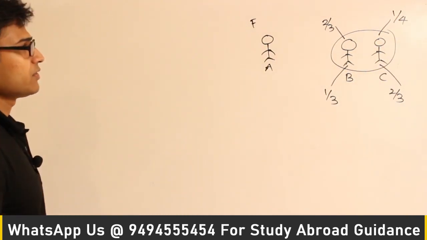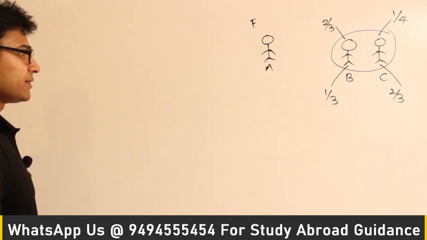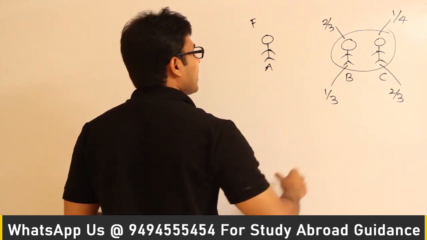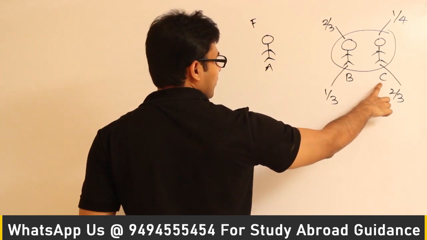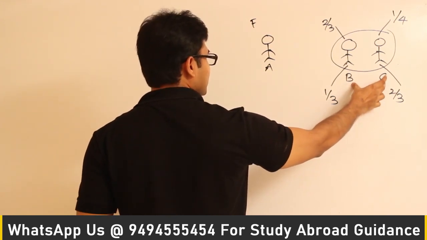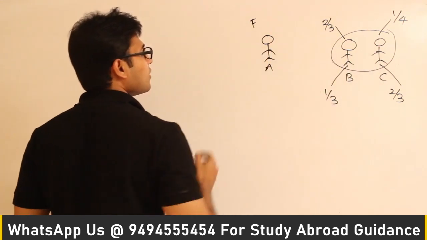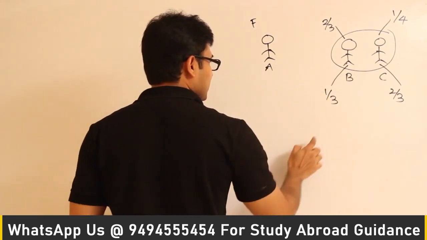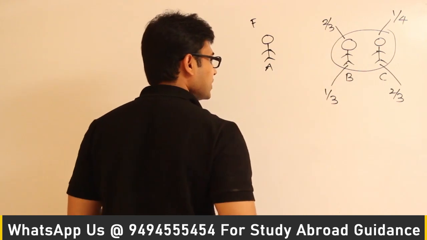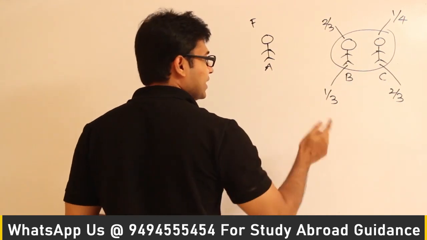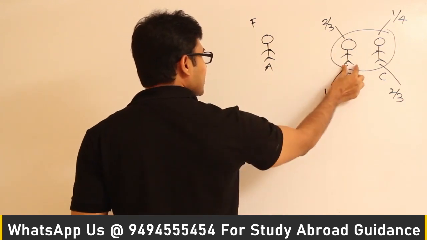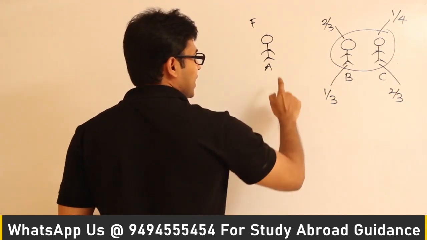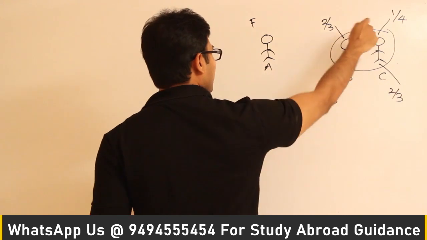Okay, try to understand this question. So it is like this: A is already in the finals and he is waiting for his opponent. Now either B or C, both of whom are competing in the semi-finals, one of them is going to fight with A. The probability that B will win this fight is 1/3, and the probability that C will win the fight is 2/3. In case B won and fights with A, then A will win over B with probability 2/3, and the same way A will win over C with probability 1/4.